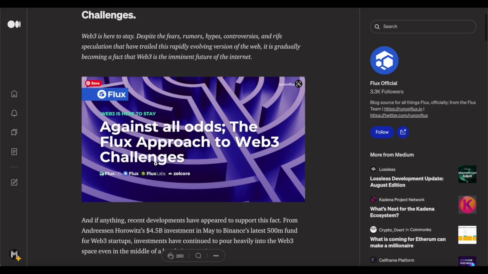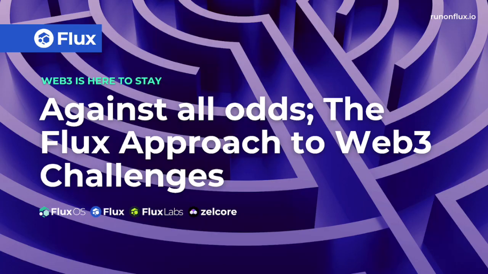Ladies and gents, here we go. Now, despite the fear, rumors, hype, controversies, and speculations that have trailed the rapidly evolving version of the web, it is gradually becoming a fact that Web3 is the imminent future of the internet. Apparently, Web3 is here to stay. But ultimately, what we'd like to understand is Flux's approach to Web3. Now, recent developments have appeared to support this fact.